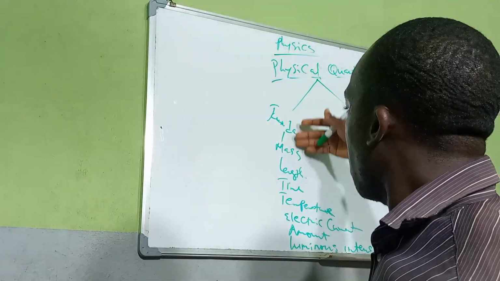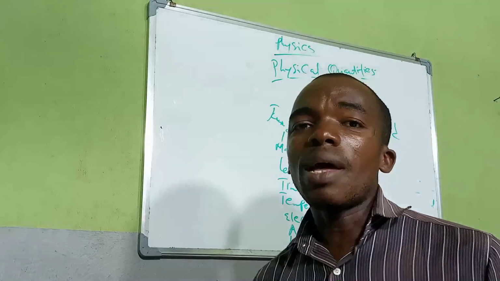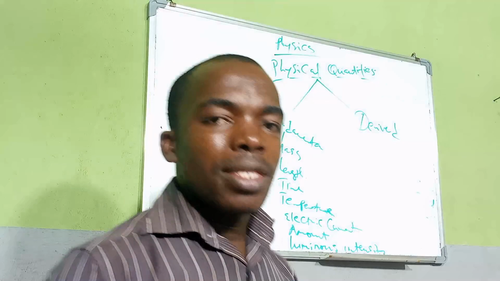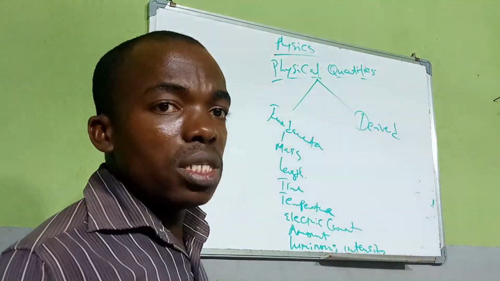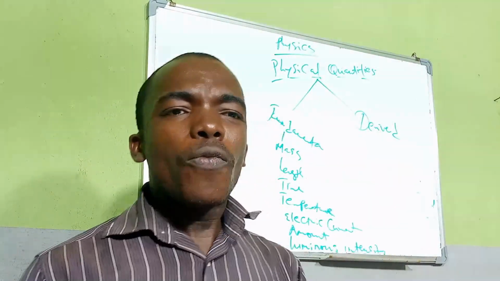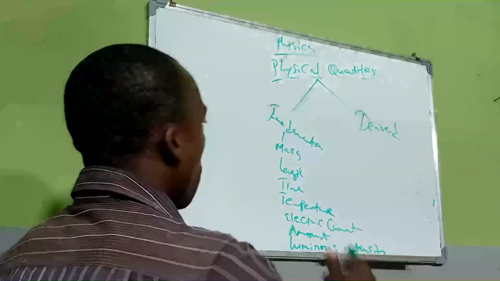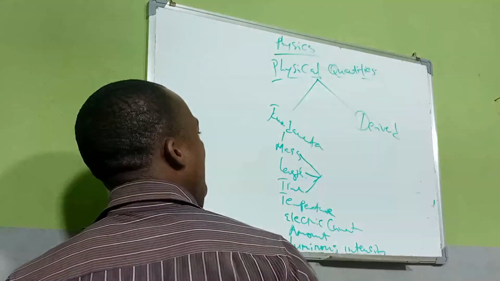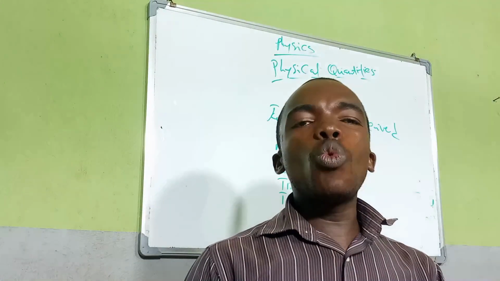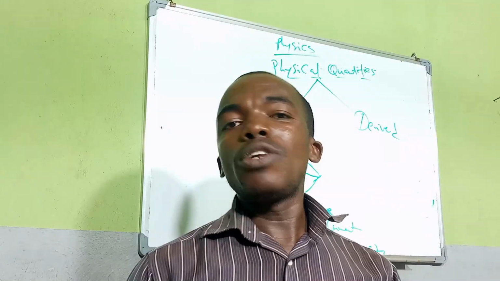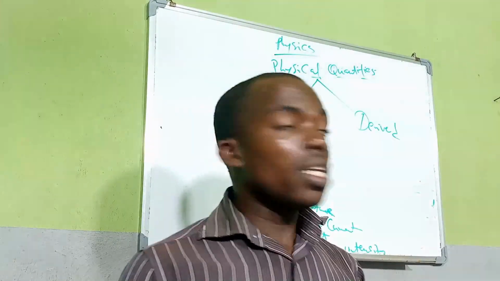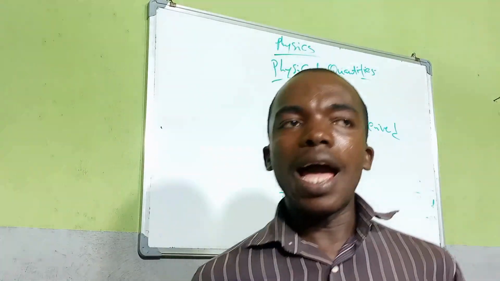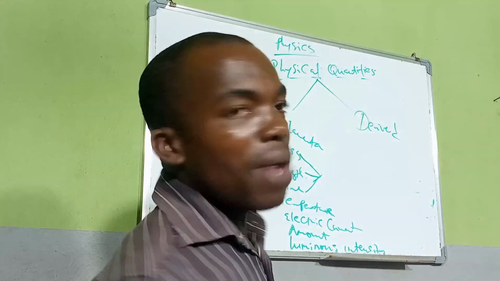These are the fundamental quantities that we have. Do you understand? Now, among the fundamental quantities, there are also the major fundamental quantities. These are mass, length, and time. These three are the major ones that you will always see anywhere in your physics. So, mass, length, and what? And time. Now let's start with what is mass.